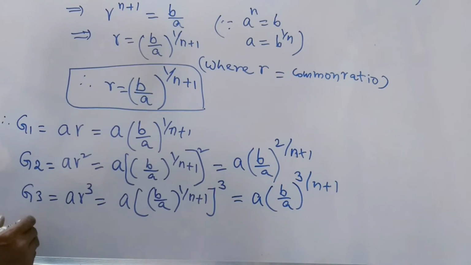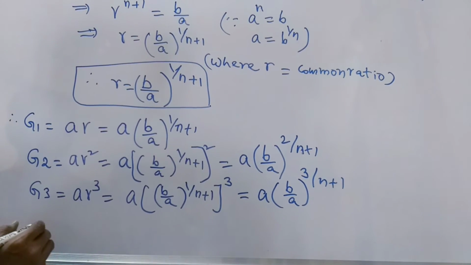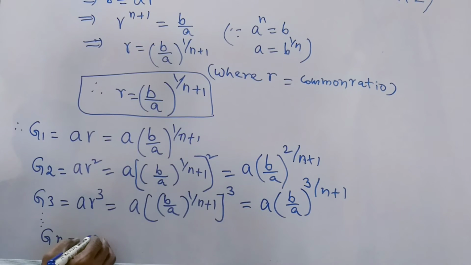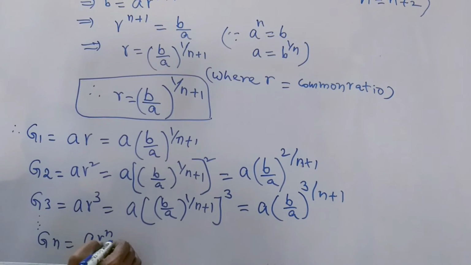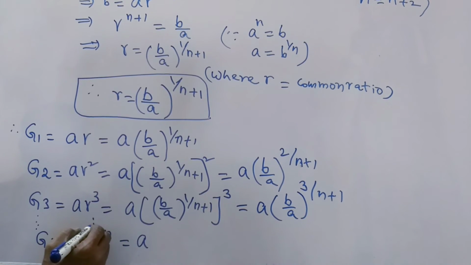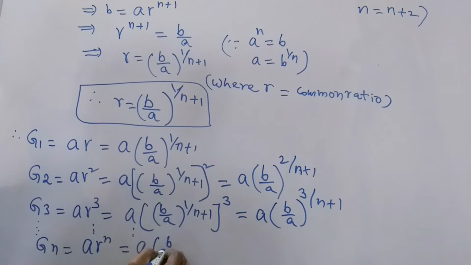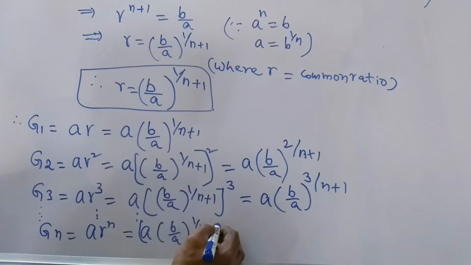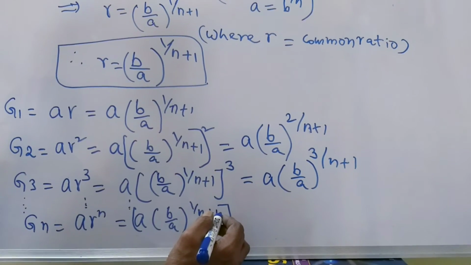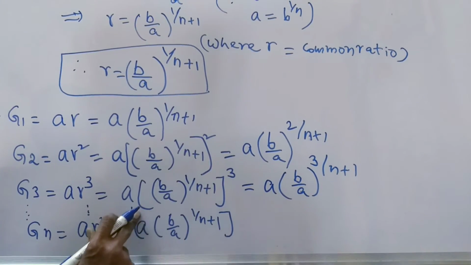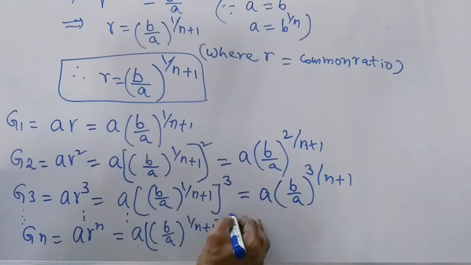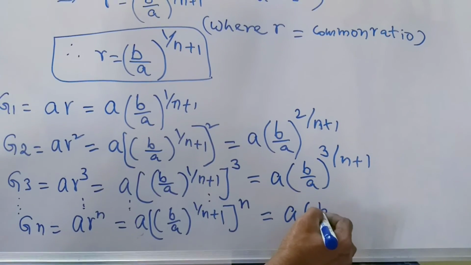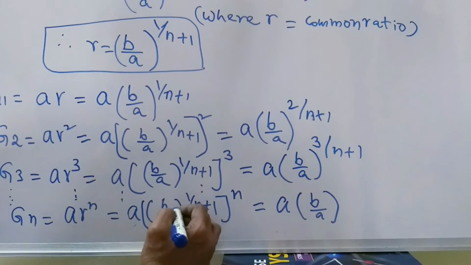And next the fourth one, fifth one, sixth one, and so on. The nth term Gn is equal to a into r to the power of n, which is a of (b by a) whole to the power of 1 by n plus 1, whole to the power of n.